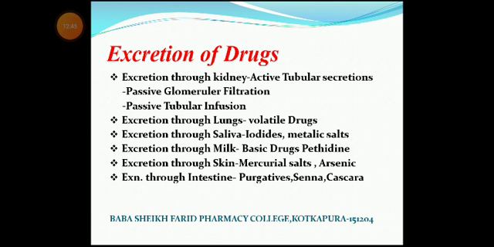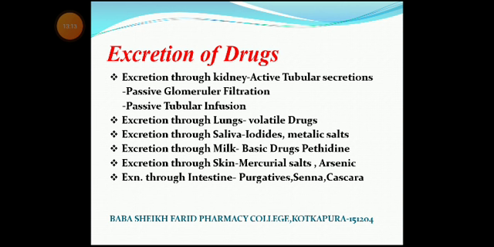In the kidney, there are three types of mechanism by which drugs are excreted. First is active tubular secretion, by which penicillin is excreted from the body. Second is passive glomerular filtration. Third is passive tubular diffusion.